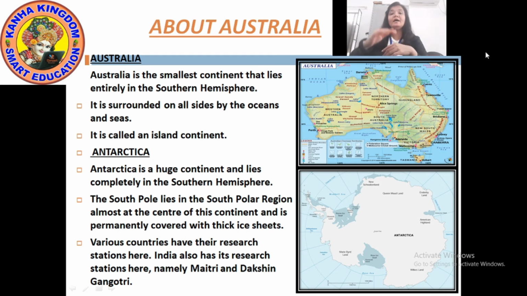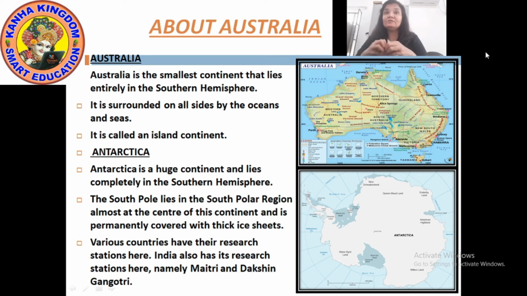So Australia entirely lies in the southern hemisphere. Okay? It is surrounded on all sides by oceans and seas.